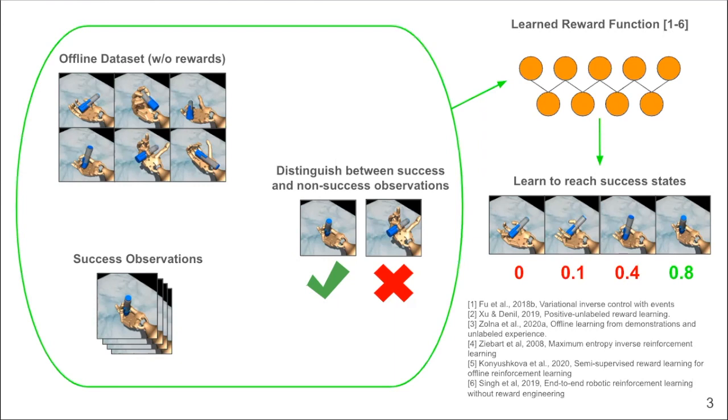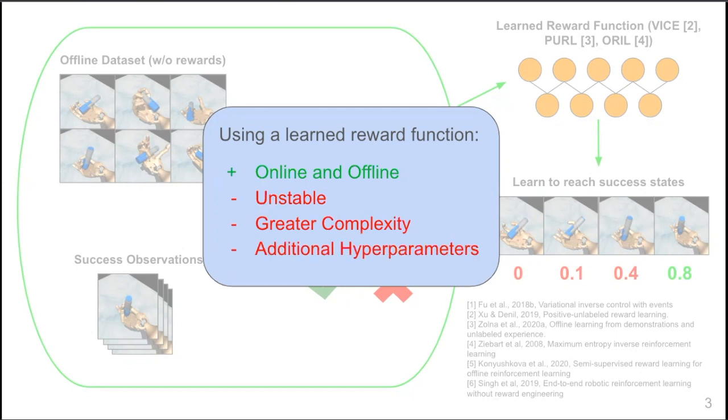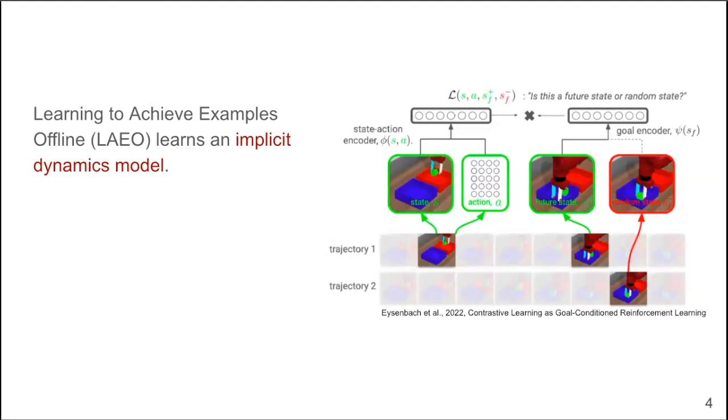Prior work has approached the example-based control setting by directly learning a reward function from success examples. The probabilities output by this reward network are then used as reward labels with conventional RL methods. This style of approach has been shown to work in both the online and offline RL settings. However, reward learning approaches are often unstable, as temporal difference learning methods with learned rewards can be unstable. Furthermore, training a reward function introduces additional complexity and computational cost, and requires tuning a larger number of hyperparameters.